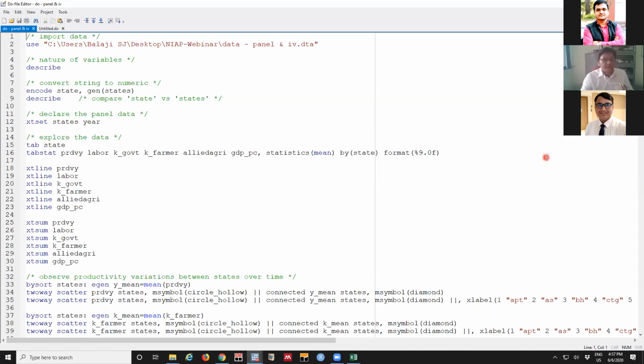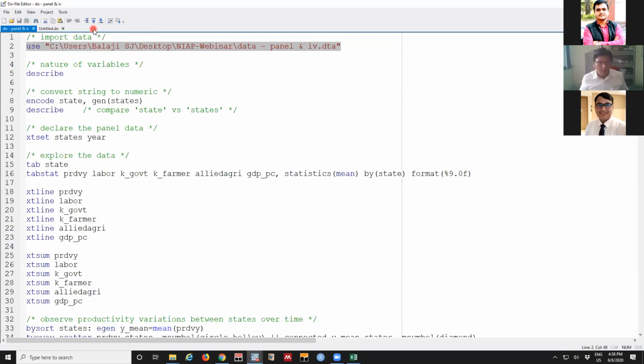You have already got introduced to Stata in the first session. So I'm assuming you can see what it is. This is the do file where all the syntax we want to execute. Every time we don't need to go to the space where we have to type. Straightaway we can type it and store it and execute it. What I will do is I'll just explain how to run the kernel regression. That was the purpose. So I'll try to do that. First is the first row, to use the data. Zoom if possible. Yes. Thank you.